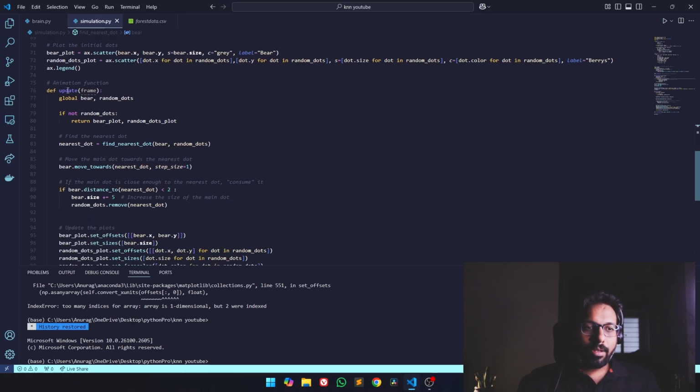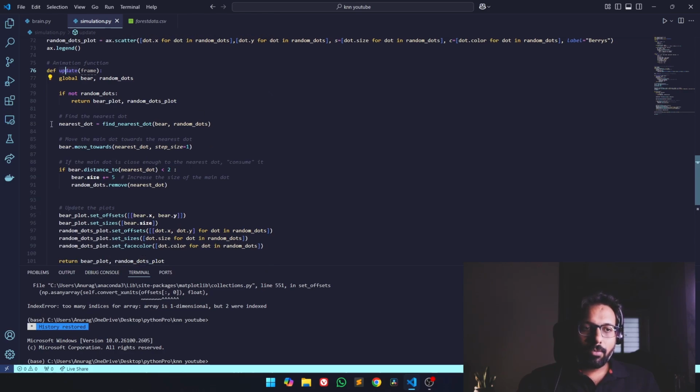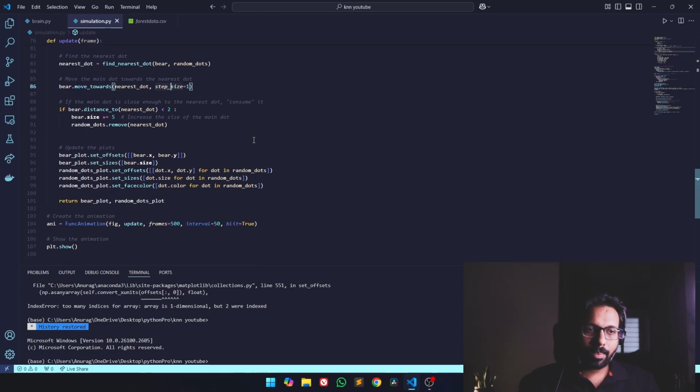And then comes the update function. This is used for animation. What does it do? It finds the nearest berry and changes the bear's coordinate towards the nearest berry. This step size is actually the number of units on the Cartesian plane that it moves. It will move one dot at a time in our x and y plane.